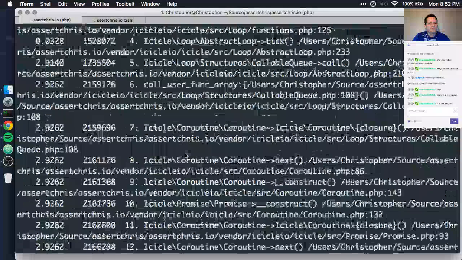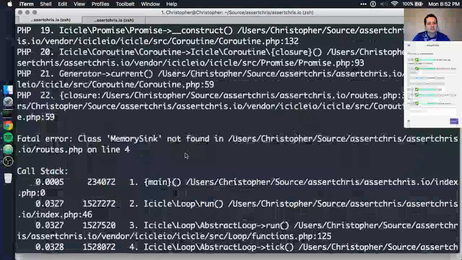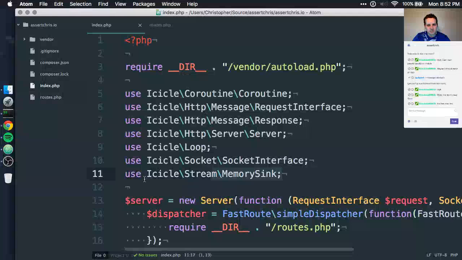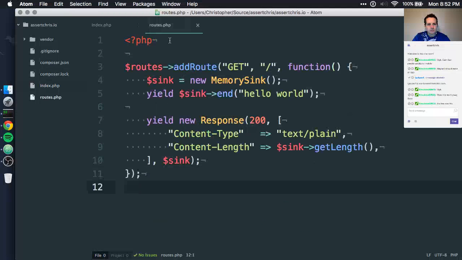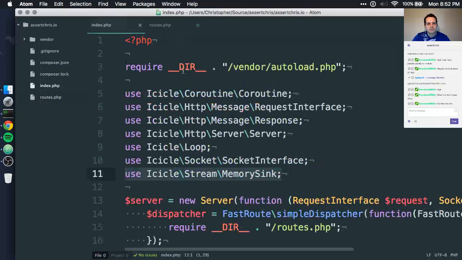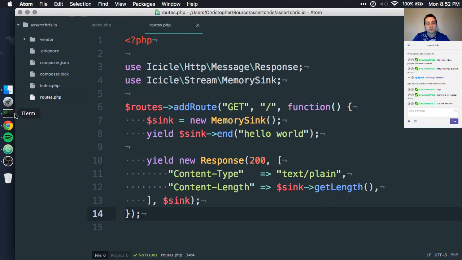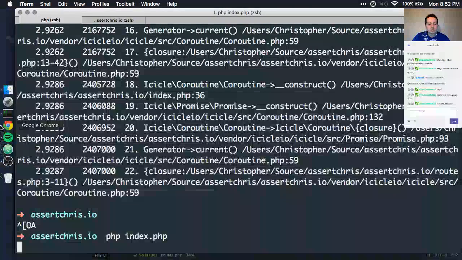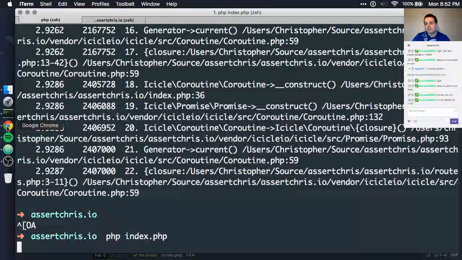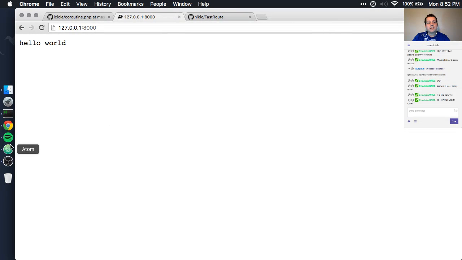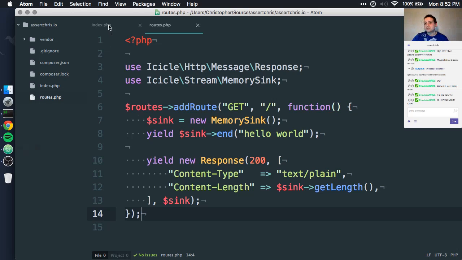No, that doesn't work. Class memory sync. Of course, I need to get some of these aliases in here as well. Copy, paste, and response. Let's alphabetically order those because being pedantic with code is a great thing. Yes, okay, cool. So this works.